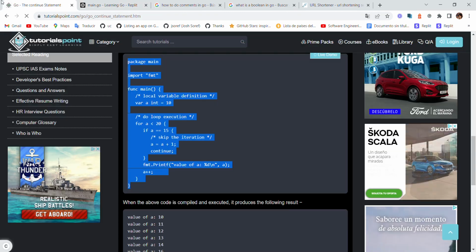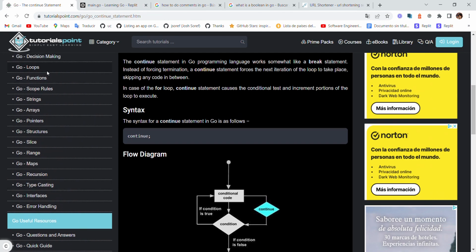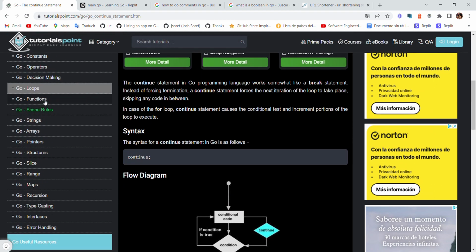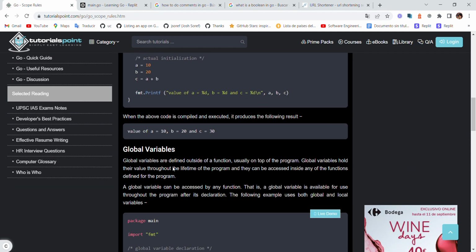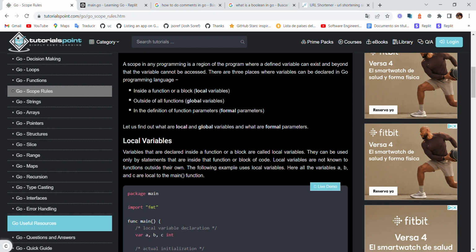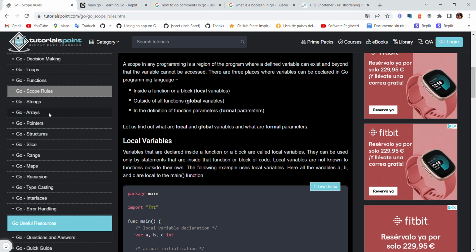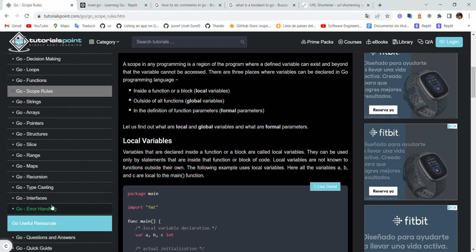Okay, yeah. So we're actually doing very well. So we have a lot of other things coming. So we did functions, scope. Okay. So we actually have the fun things coming up right now: strings, arrays, range, maps, and then error handling.